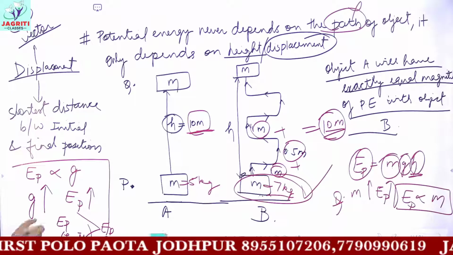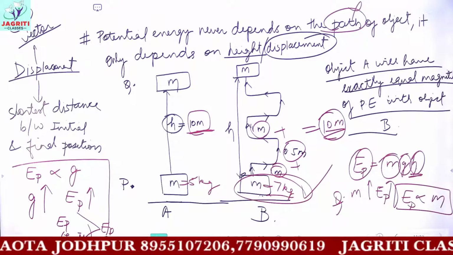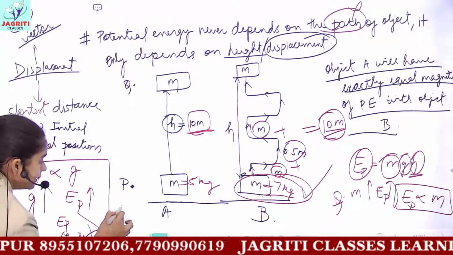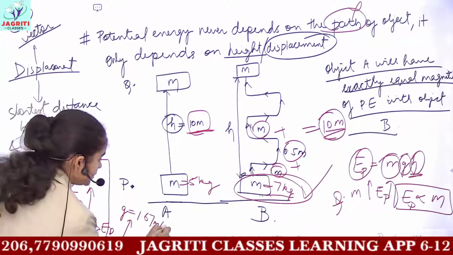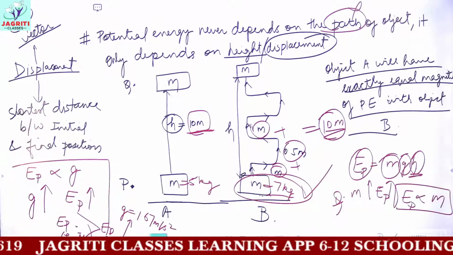Why? Because on Earth, the value of small g is approximately 9.8 meter per second square, whereas on Moon, the value of small g is approximately 1.67. So as the value of g is more on Earth, potential energy will be more.